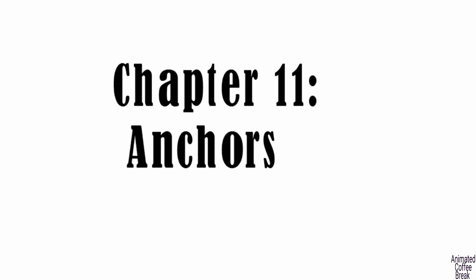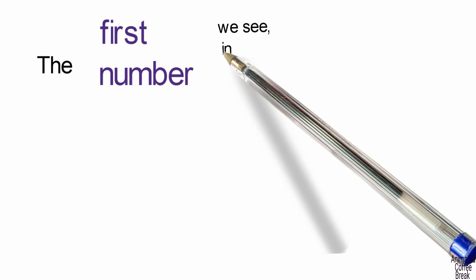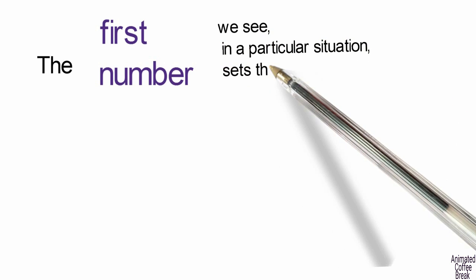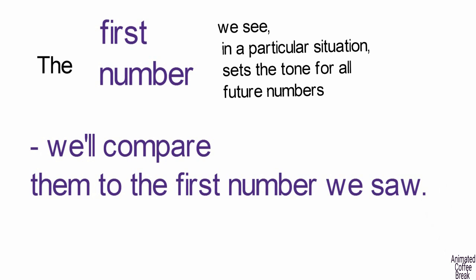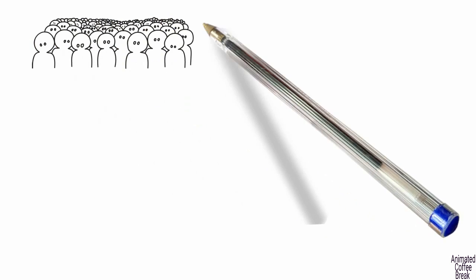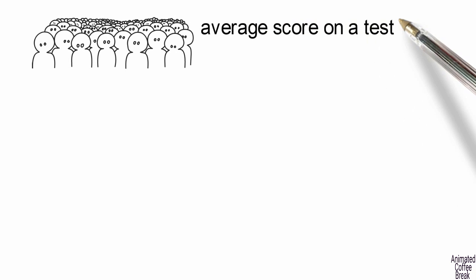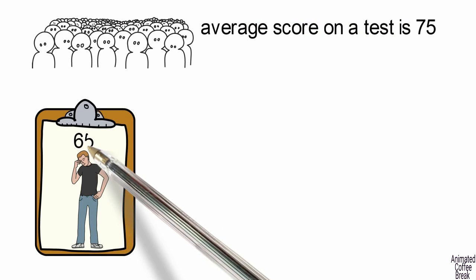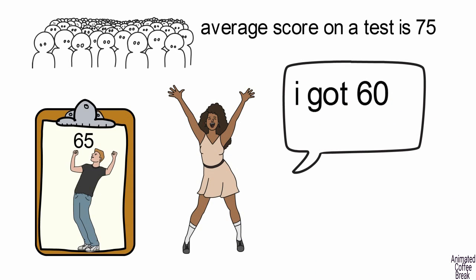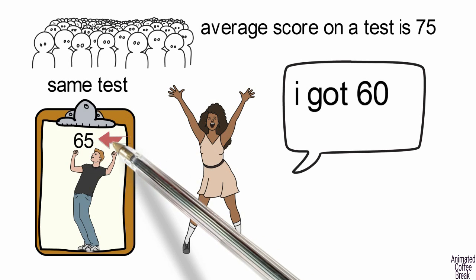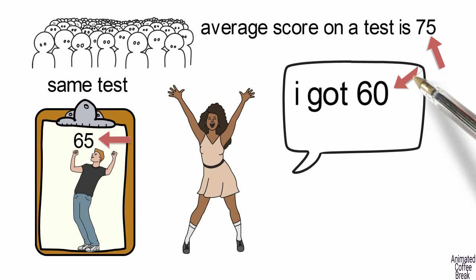Chapter 11: Anchors. The first number we see in a particular situation sets the tone for all future numbers. We'll compare them to the first number we saw. For example, if we find out that the average score on a test is 75, we'll be disappointed if we get a 65. On the other hand, if someone tells us that they got a 60, we'll feel better about getting a 65, even though all the grades are for the same test.